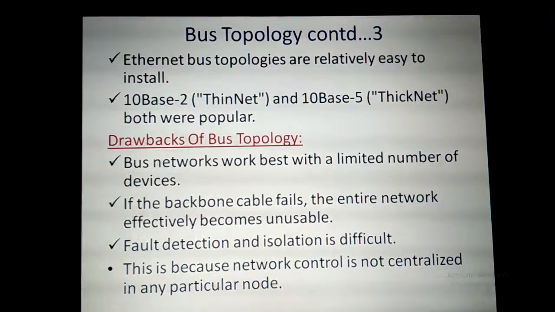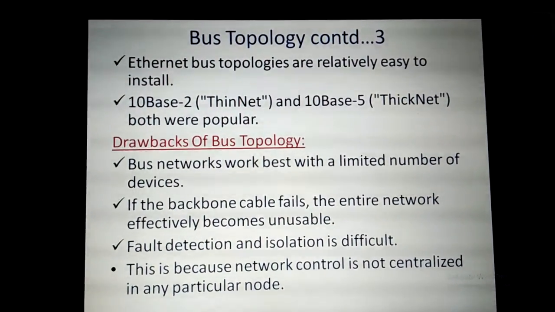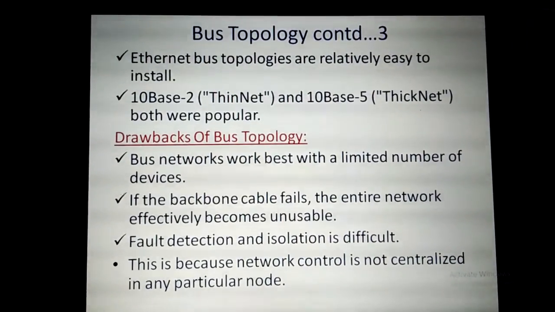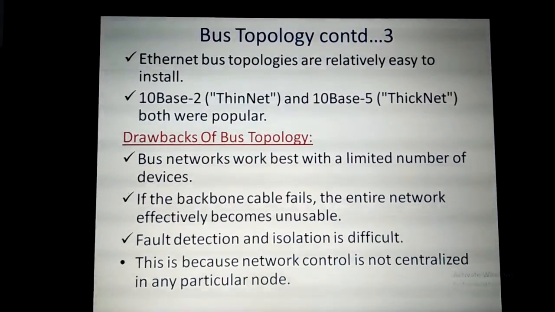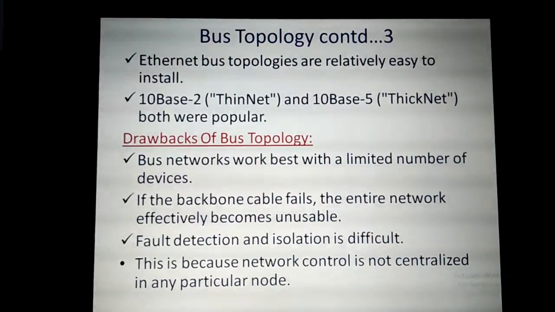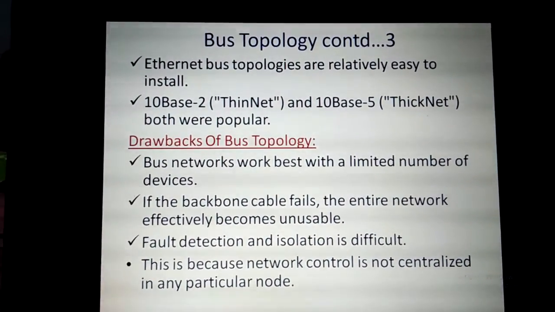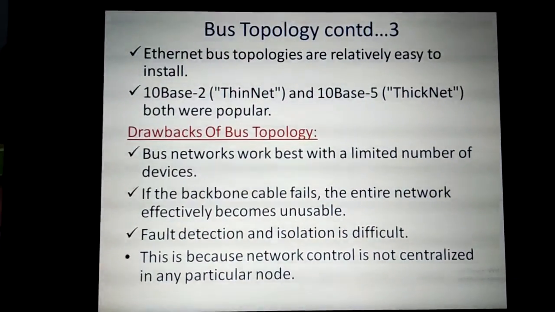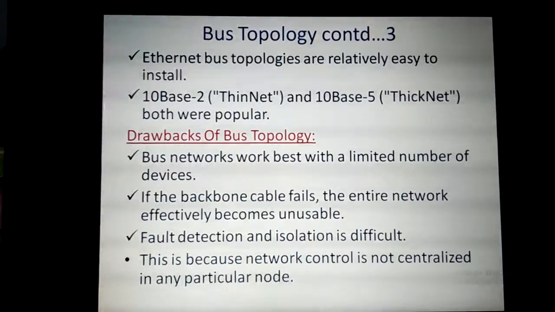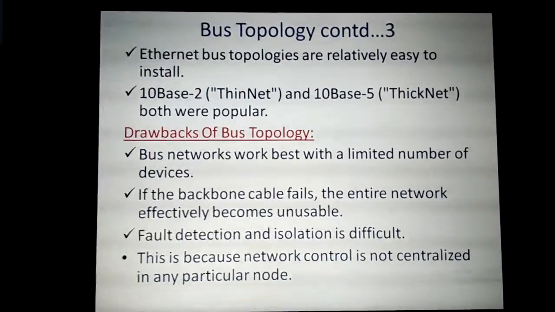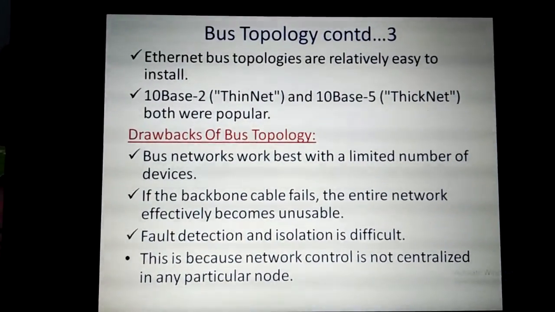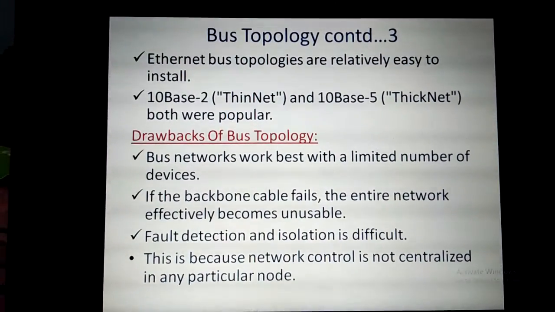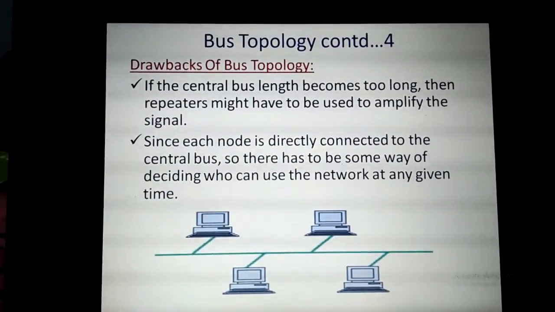And if the backbone cable fails, that is, if the common cable fails, the entire network effectively becomes unusable. We cannot use the topology after that. Fault detection and isolation is very difficult. Identifying which node the fault occurred on, and isolating the device, is very difficult in the bus topology, because network control is not centralized in any particular node. All the nodes are sharing the common cable. There is no central control node to identify where the fault occurred or to isolate that fault. This is the drawback of bus topology.